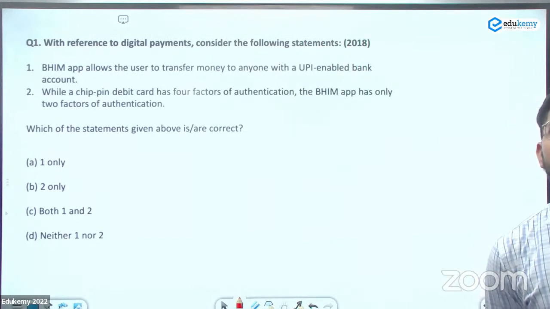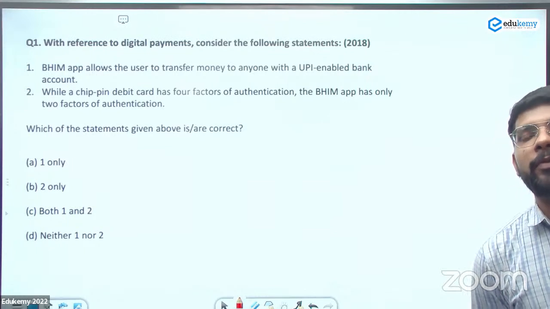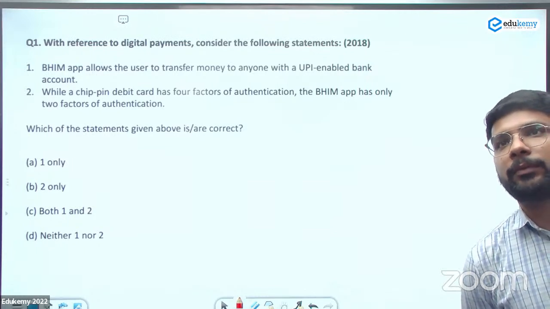Near field communication means through the technology you can make the payments without swiping your card or without using the physical infrastructure.